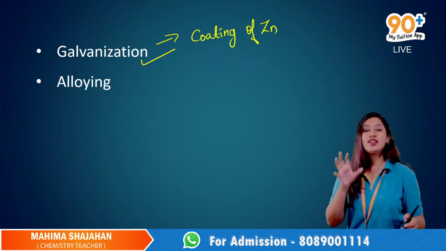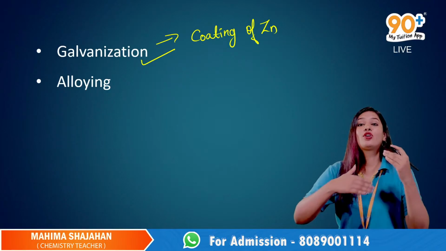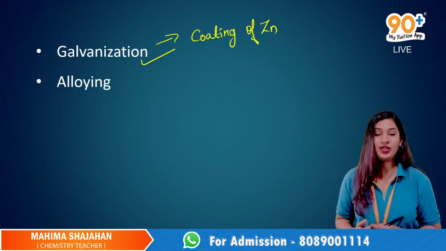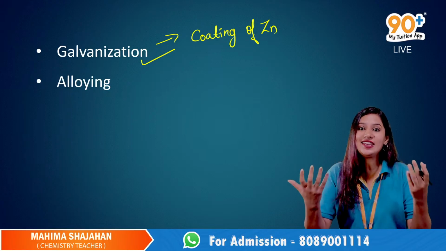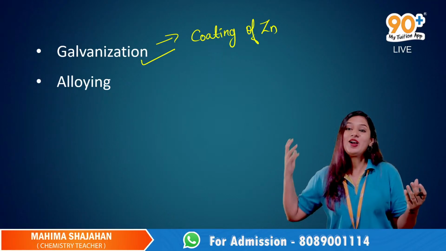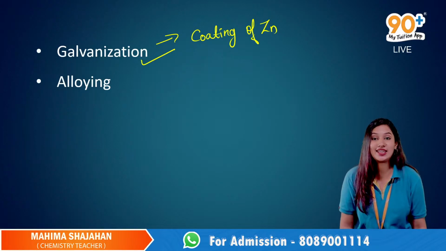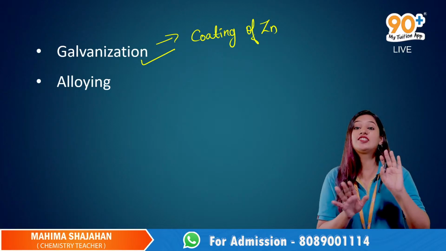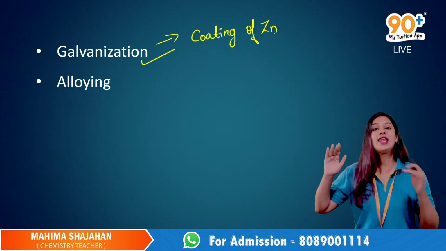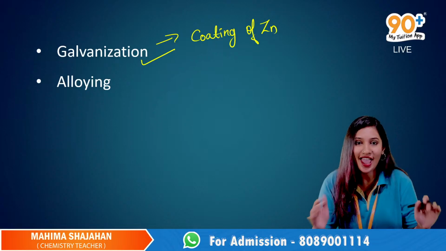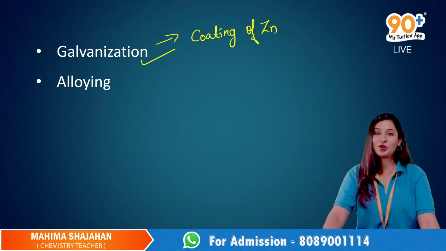Since iron can corrode, we add chromium and nickel to make stainless steel. So stainless steel resists corrosion. These are the 2 ways. And you can also do painting, as Vishnu Shankar said. Yes, that is also a good option.